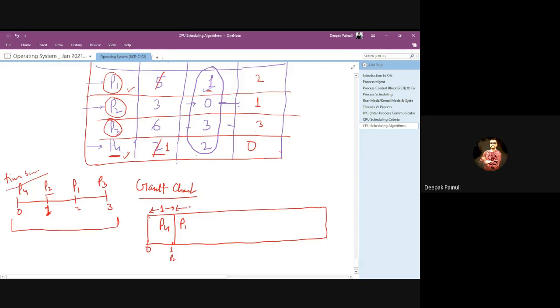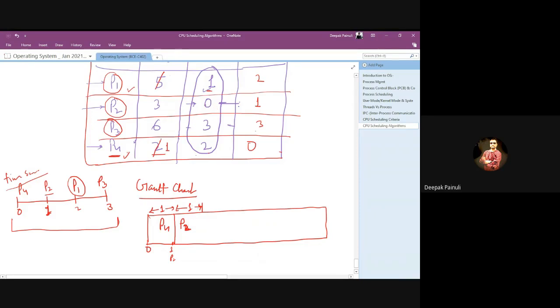Now P2 got the control of the CPU. After one more second, when P2 is running in the system, process P1 has appeared. Now check the priority of P1.